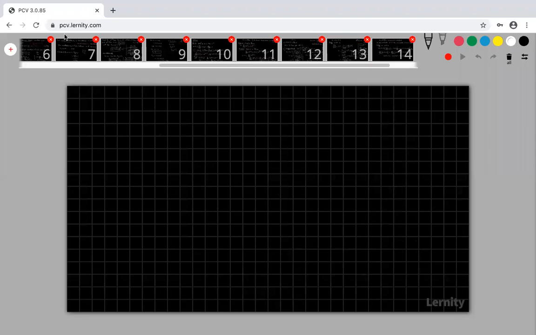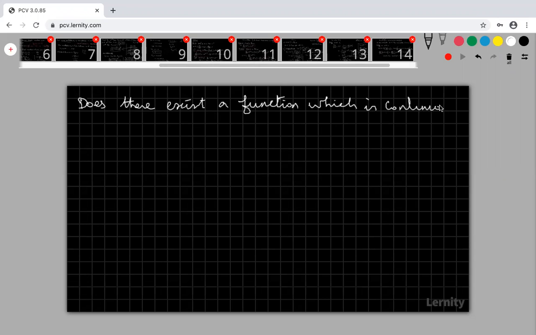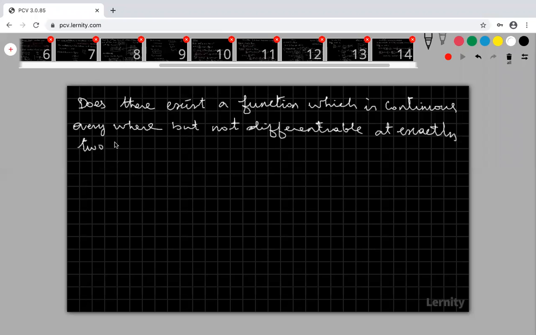See the next problem. Does there exist a function which is continuous everywhere but not differentiable at exactly 2 points? Justify your answer.